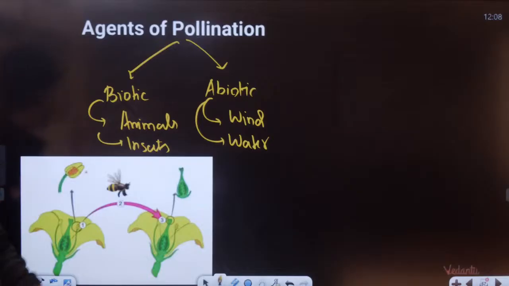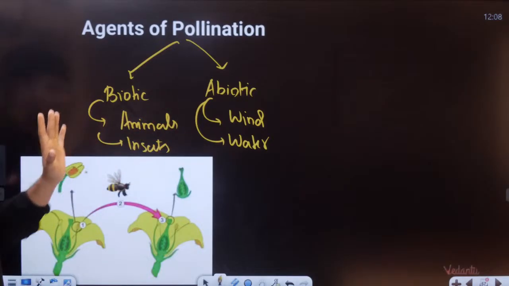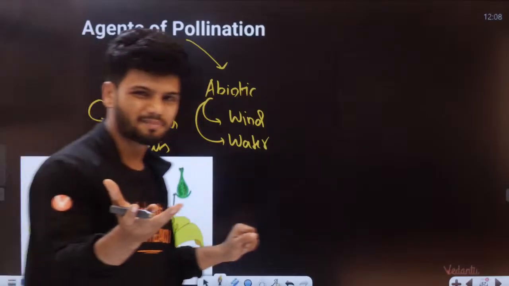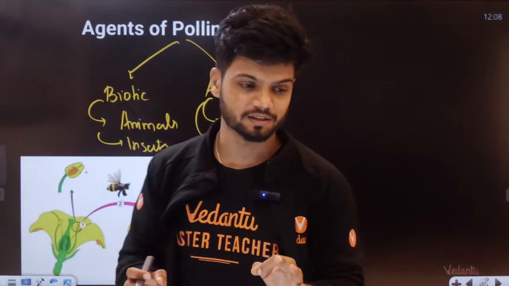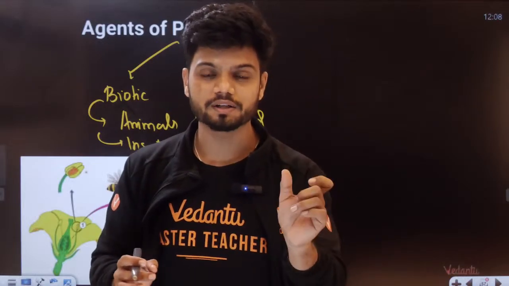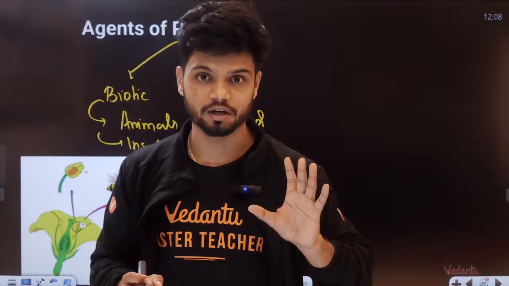So, clear, students? We'll study this now. Very simple. All you need to remember here is the properties of wind, water and insect pollinated flowers.